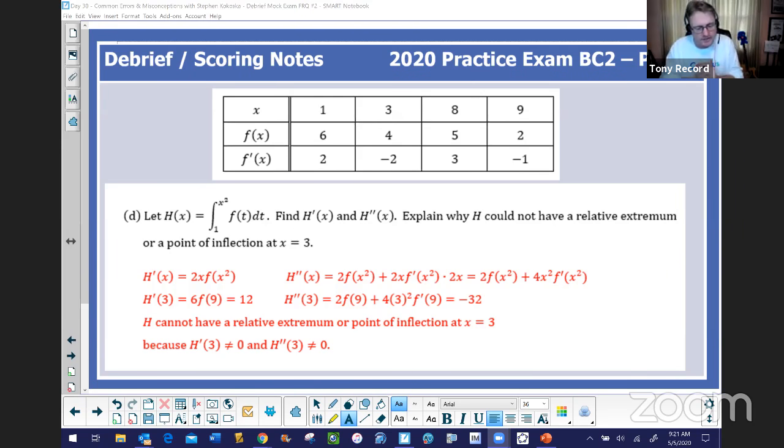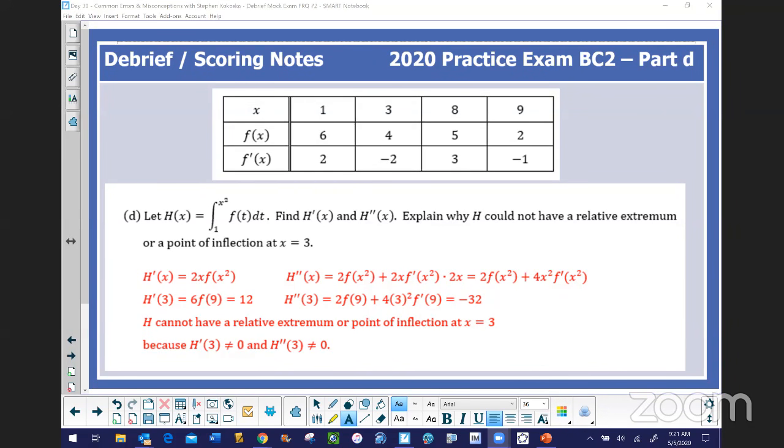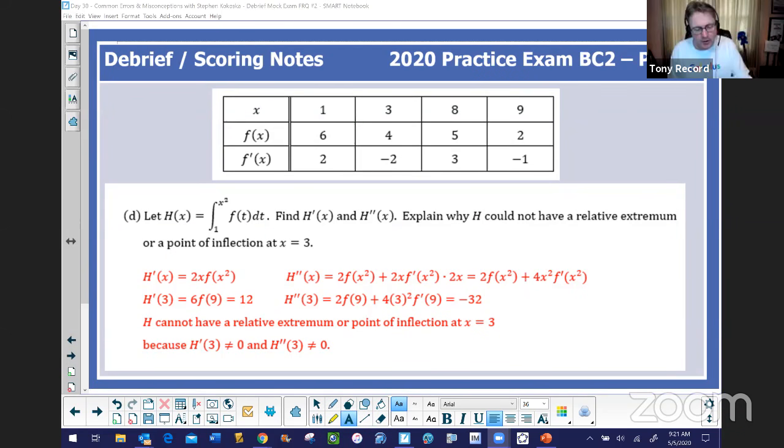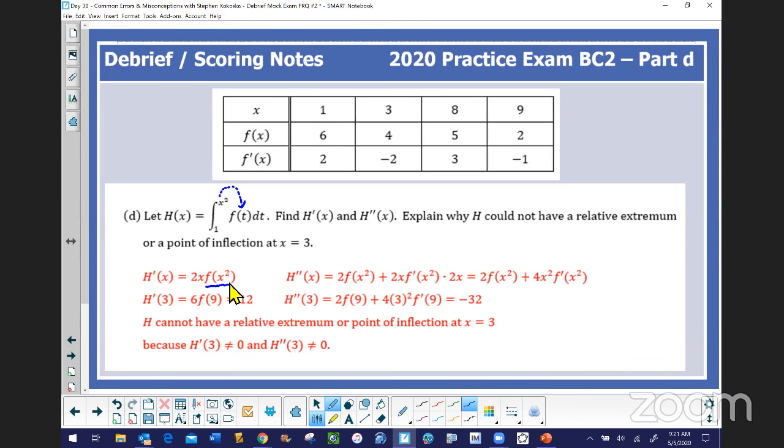And in this problem, we were still working off the table, and we had defined h of x to be this definite integral from 1 to x squared of f of t. Your job was to find h prime of x, h double prime of x, and then explain why h could not have a relative extrema or a point of inflection at 3. So in this first part, you see that we are knee deep in a fundamental theorem of calculus here, right? Whether you call it part 1, part 2, but we're talking about inserting that x squared in for that value of t. But as we said, that all important chain rule step is of necessity for this particular problem, and certainly readers are going to be looking for that.